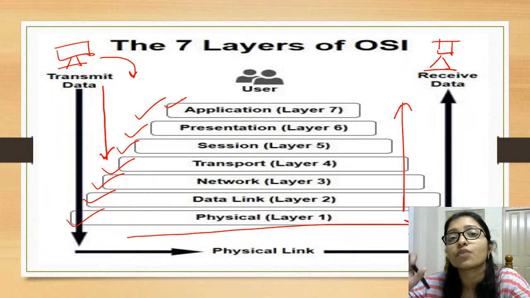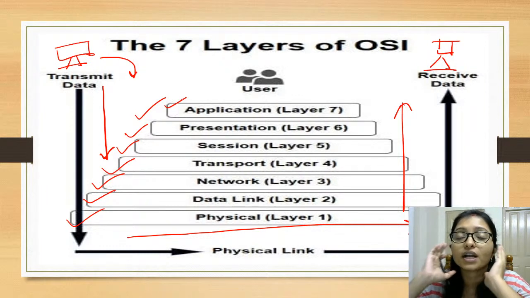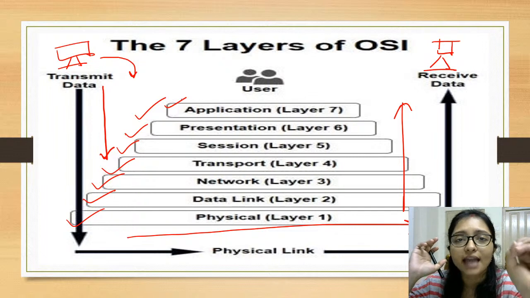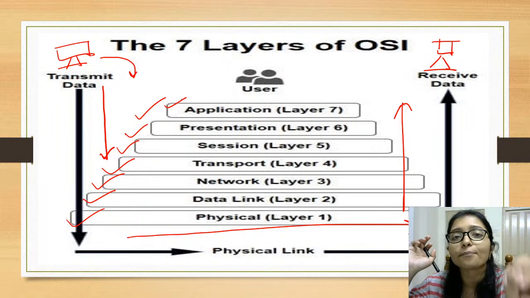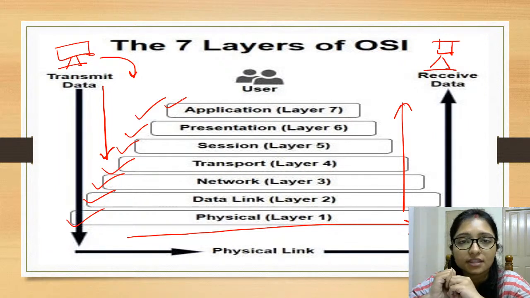Whatever application you are using in your phone for sending, that is the application layer, nothing else. From where you are sending the data and from where you are receiving the data, that is the application layer.